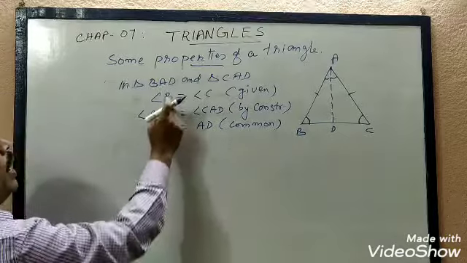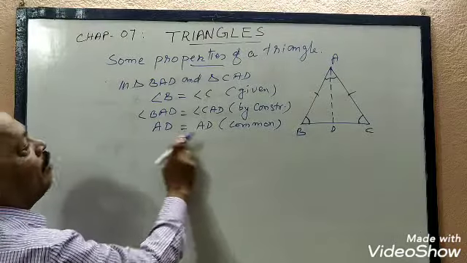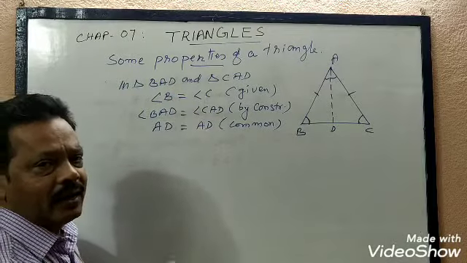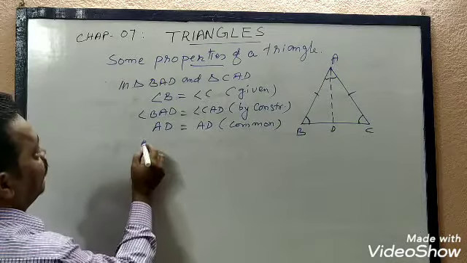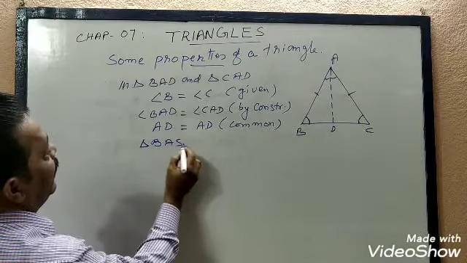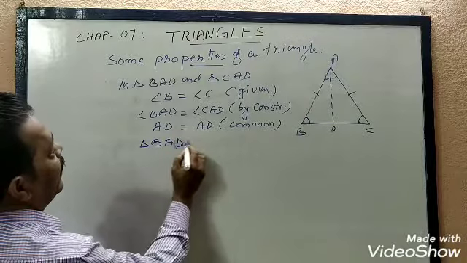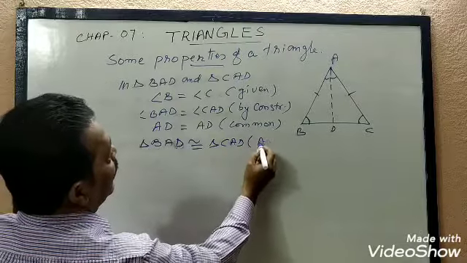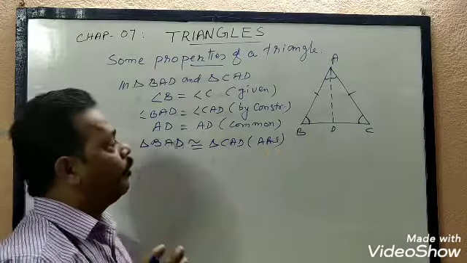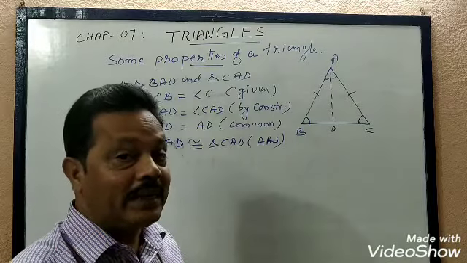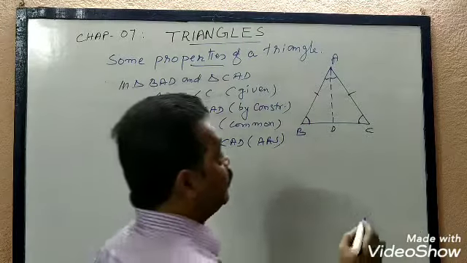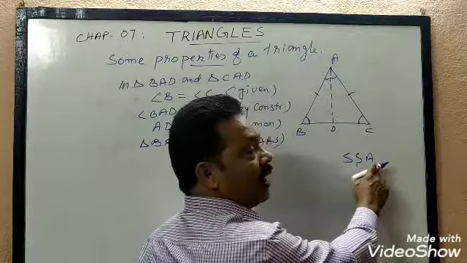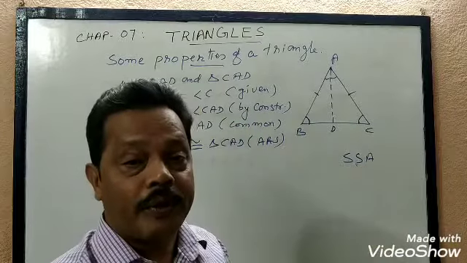Then what? Two angles and one side. That we can take as AAS congruency. Therefore, triangle BAD is congruent to triangle CAD by AAS. So I have told you that AAS congruency is there, that is, any two angles and one side. But there is no SSA congruency. That you have to remember. SSA: any two sides and one angle equal, then the triangles need not be congruent.